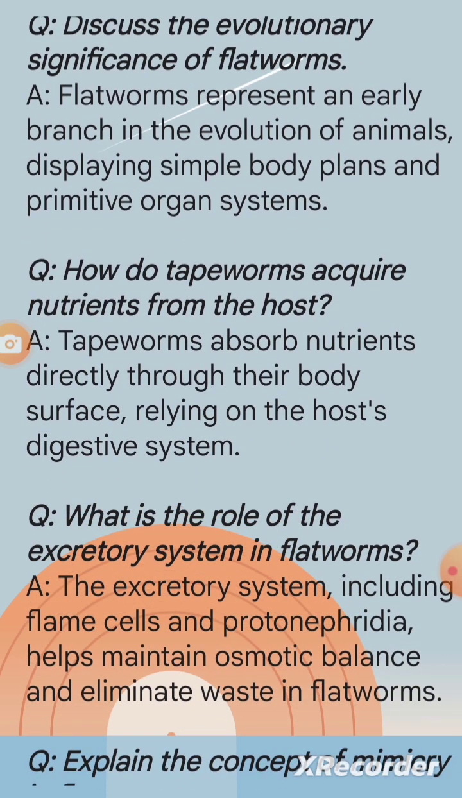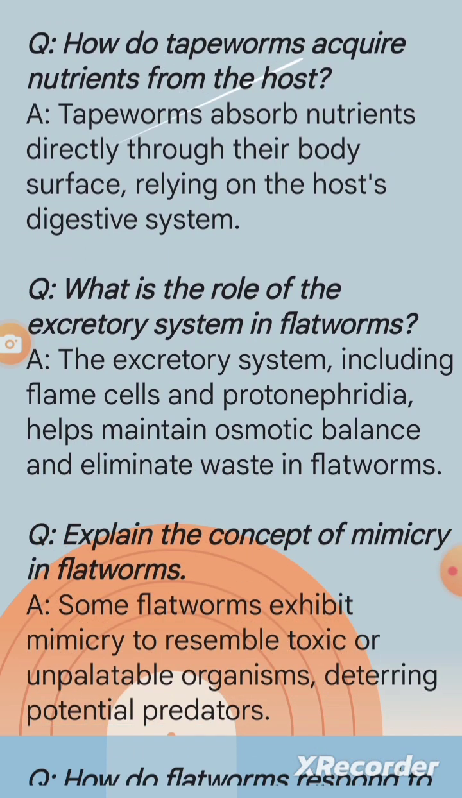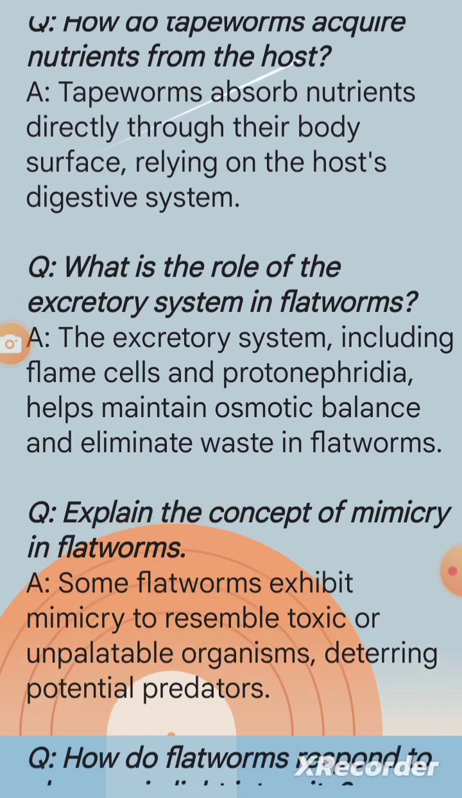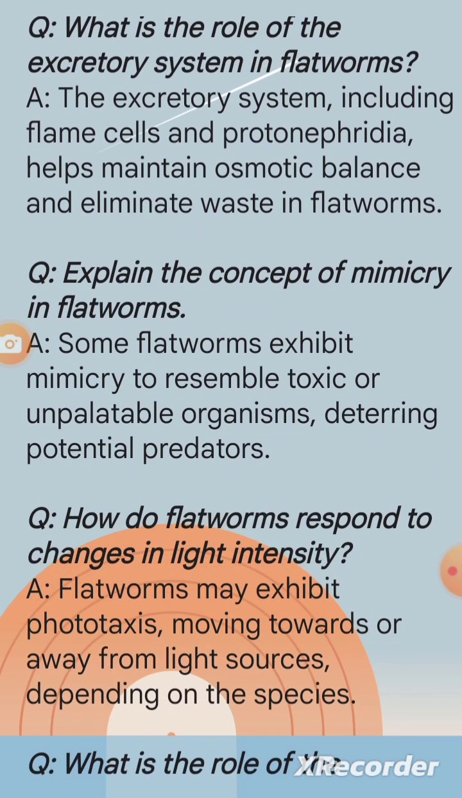Question: how do tapeworms acquire nutrients from the host? A. Tapeworms absorb nutrients directly through their body surface, relying on the host's digestive system. Question: what is the role of the excretory system in flatworms? A. The excretory system, including flame cells and protonephridia, helps maintain osmotic balance and eliminate waste in flatworms.